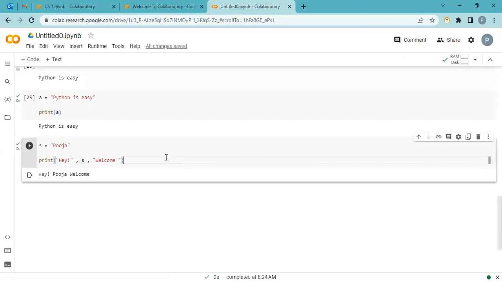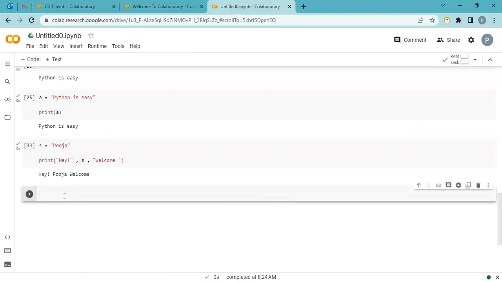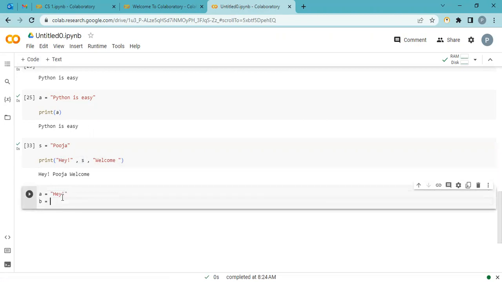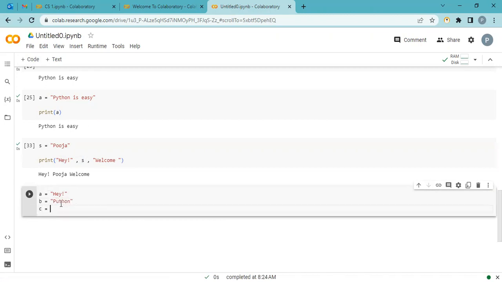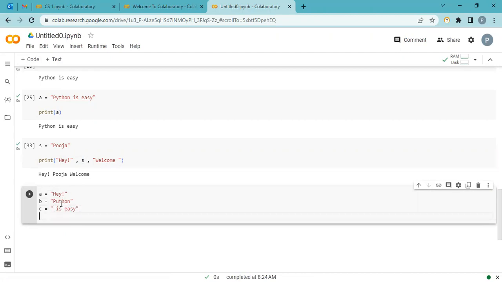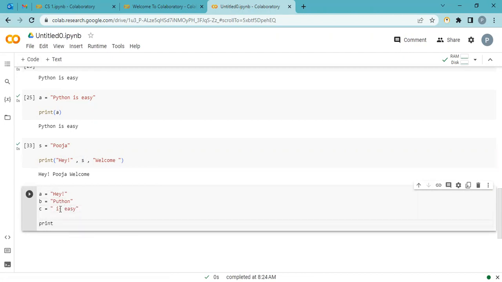Okay, let's do this again. A is equal to hey, B is equal to Python, C is equal to is easy. And I say print A, comma B, comma C. What happened? A is replaced with hey, B replaced with Python, C replaced with easy.